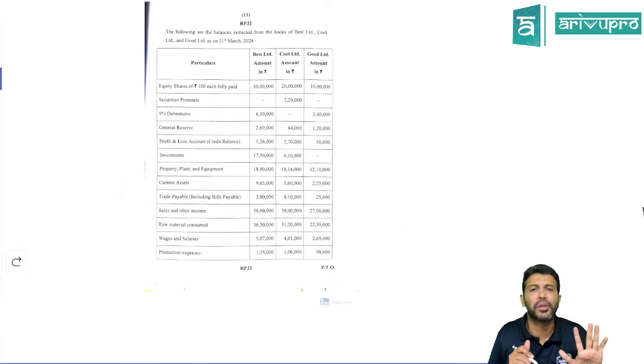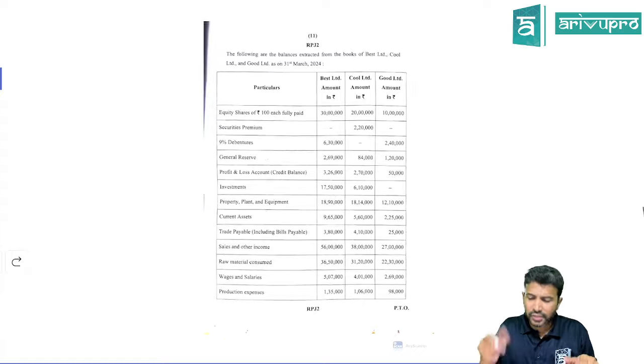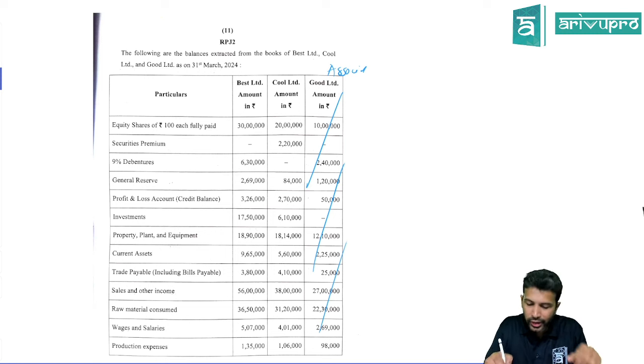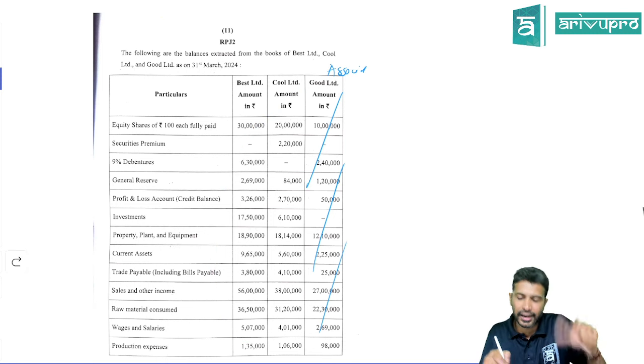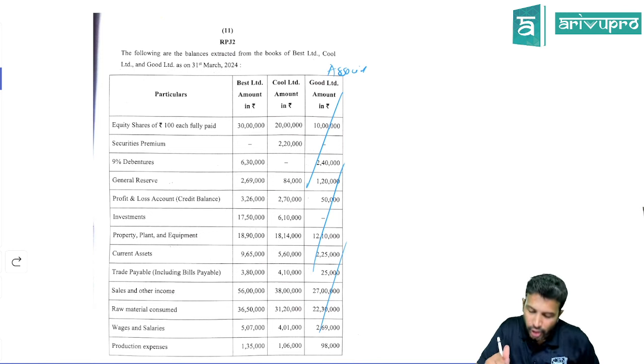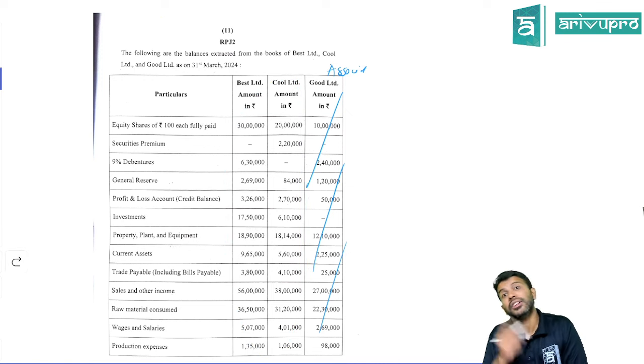3 balance sheets they have given. Okay, so what to do, sir? When you prepare the consolidated balance sheet, Good is an associate, no? Associate company's assets and liabilities and all we don't take, right? Only holding and subsidiary company's assets and liabilities are added. So when you prepare consolidated financial statements, in fact, they have not asked that because it is not the requirement. Okay, but just saying only these two you should consider for subsidiary consolidation.